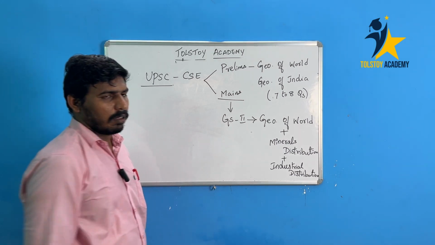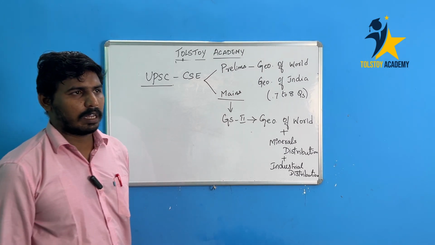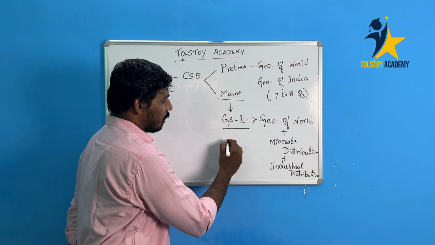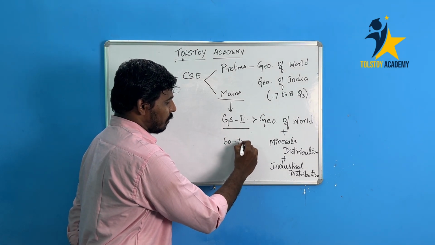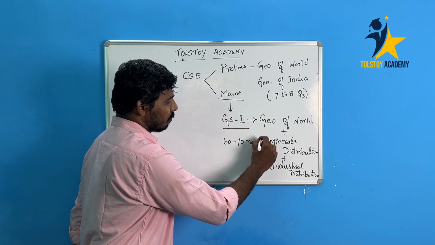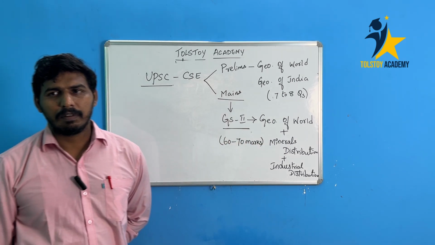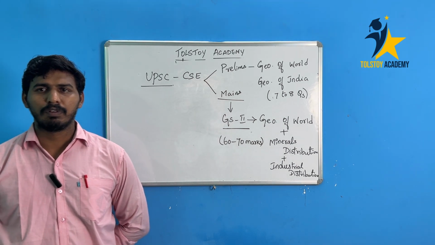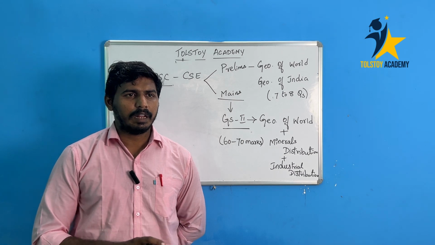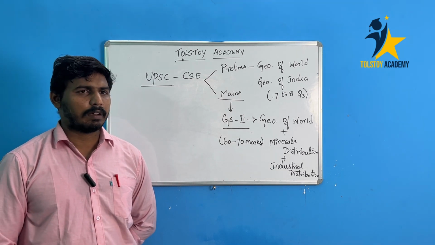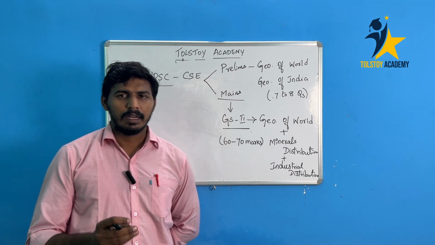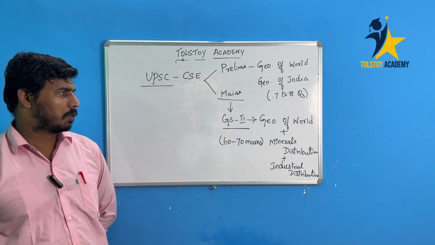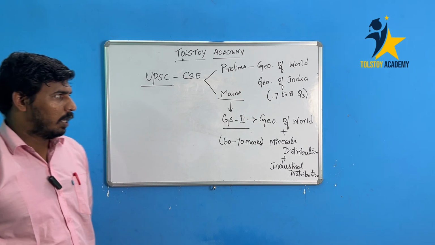As for the mark weightage, one GS paper is 250 marks. Out of 250 marks, the weightage of geography will be around 70 marks. It is not constant; sometimes it will be 60 marks or sometimes 55 marks, but on average we can get around 60 to 70 marks from the geography part, and the remaining will be from the society, Indian history and world history parts. So this is about the weightage and syllabus.